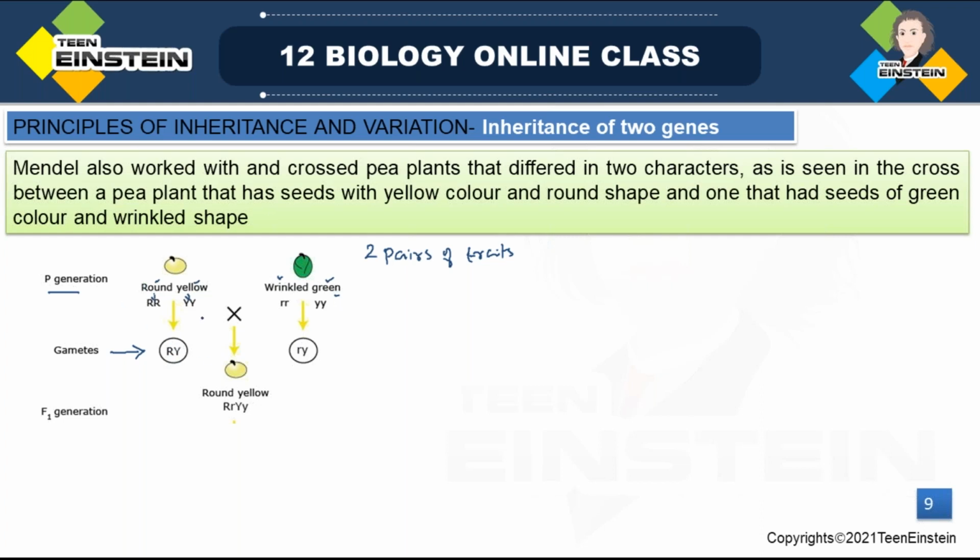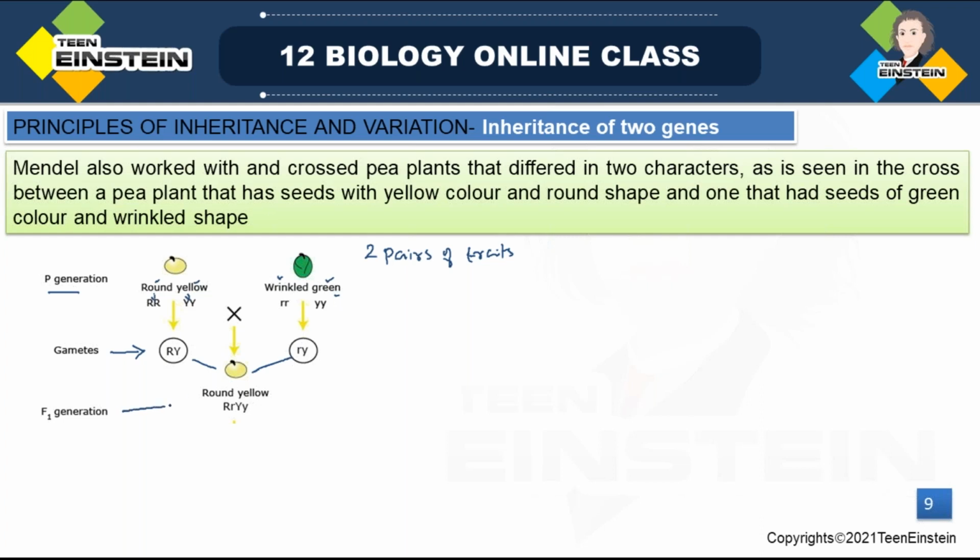The round yellow parent, being homozygous, will form only one type of gamete, with the round and yellow alleles. All gametes will be similar because it is in homozygous condition. In the same way, the recessive parent forms gametes with small r and small y. So all gametes will have the same genotypic condition, small r and small y. Then these will join to produce the next generation.